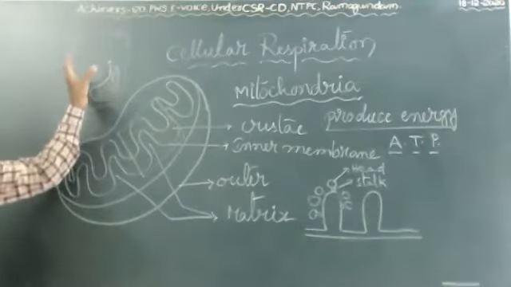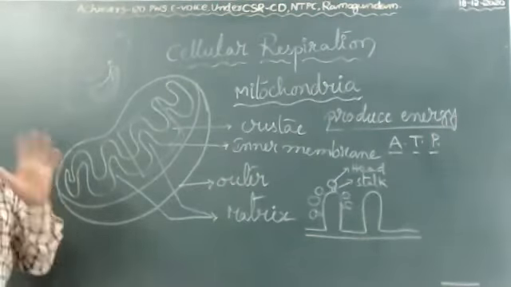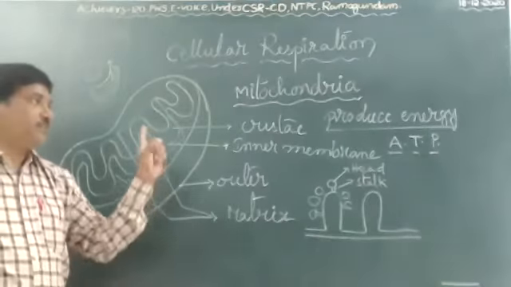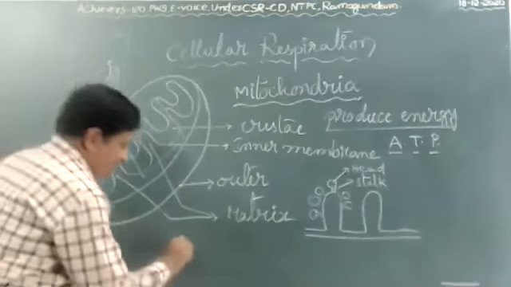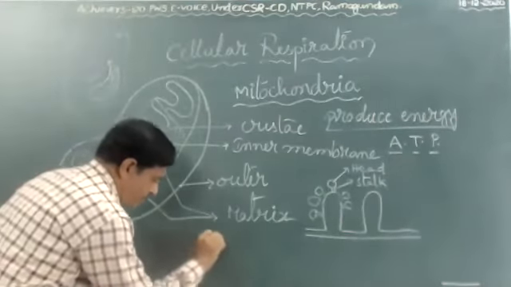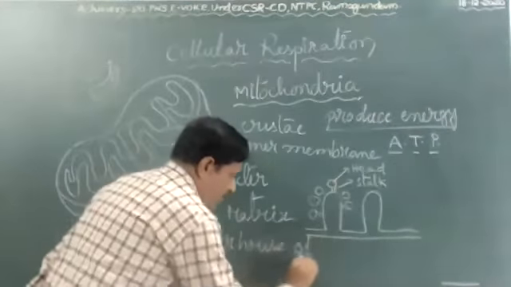You studied these in 9th class. These are all called organelles. How are they asking the question? Which organelle is called the powerhouse of the cell? Mitochondria is the powerhouse of the cell.